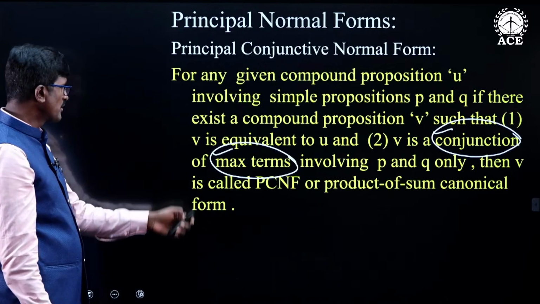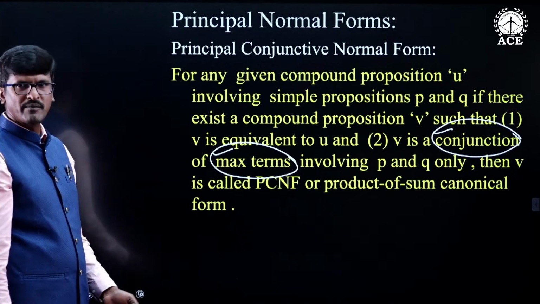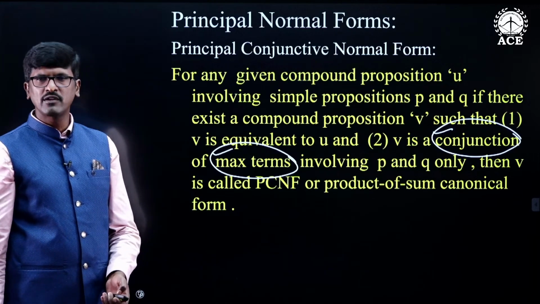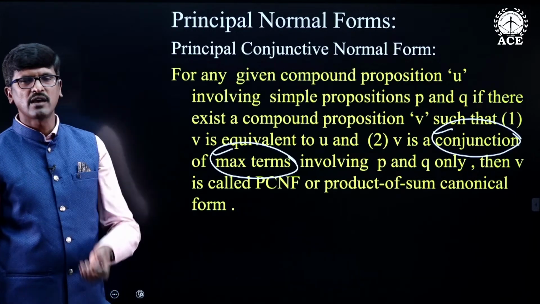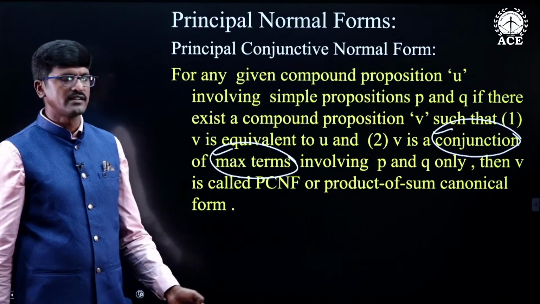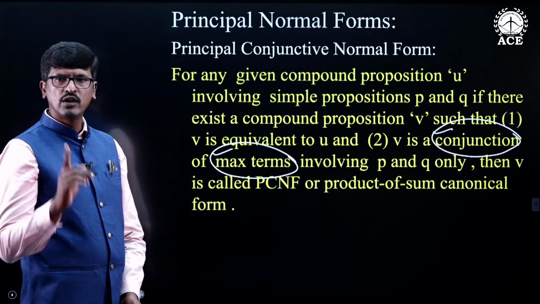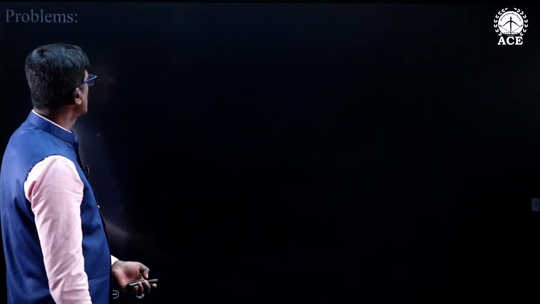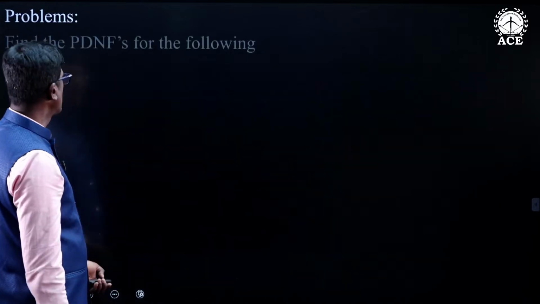So, this is about the principal conjunctive normal form and principal disjunctive normal form. Both of them are unique. If you follow the truth table method or some other method, you will get only one principal disjunctive normal form and one principal conjunctive normal form. Now, we will see the problems.